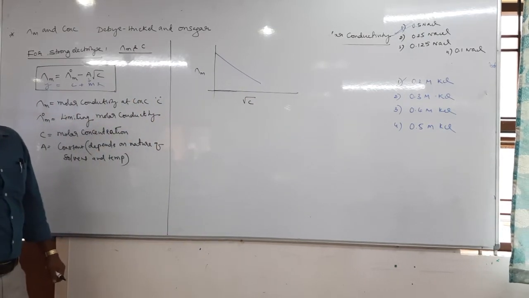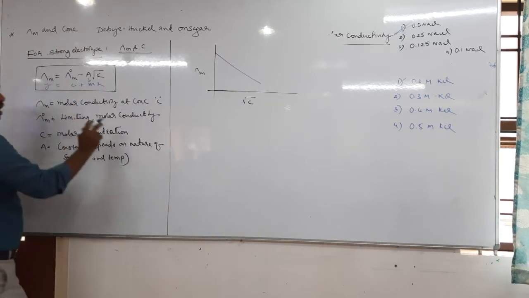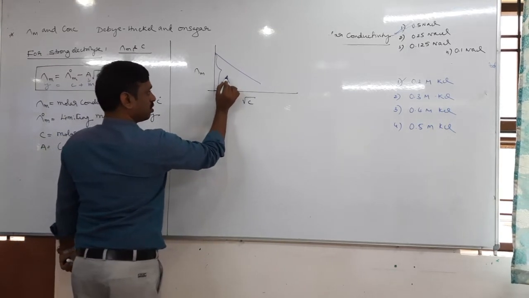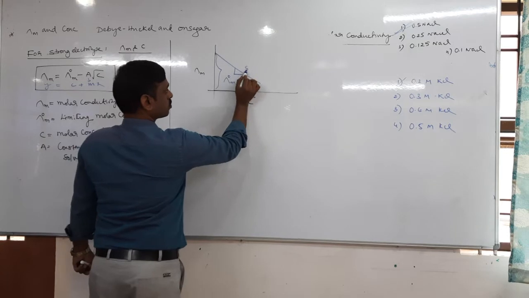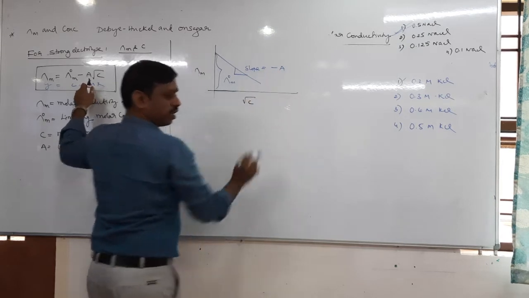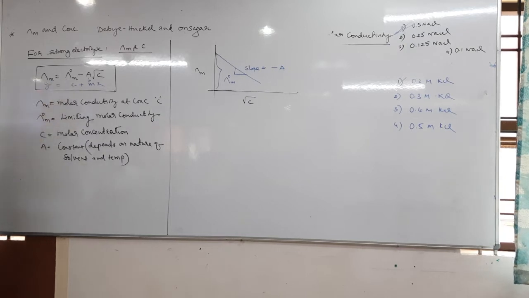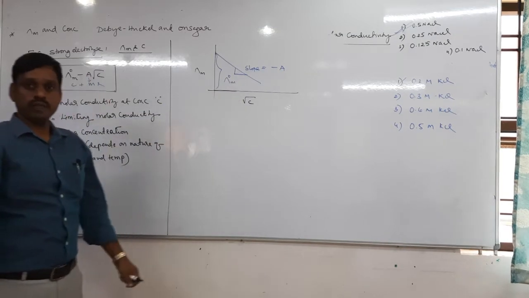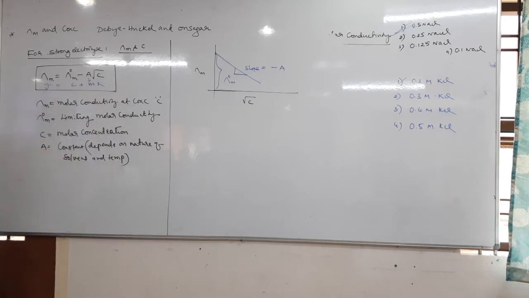Yes or no? And moreover, what is C? Intercept. So what is the intercept? Lambda naught m. This is the intercept, no? And what is the slope? Slope is minus A. So slope is minus A, intercept is lambda naught m. So therefore, from this graph you can easily calculate the intercept as well as the slope. Lambda naught m can be calculated and the A value can also be calculated.